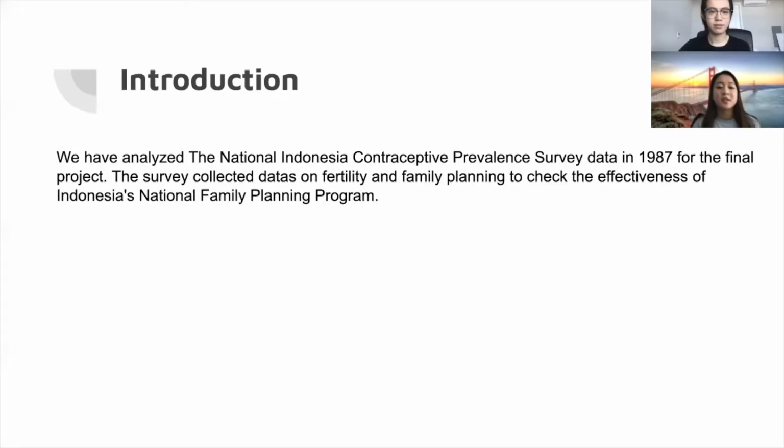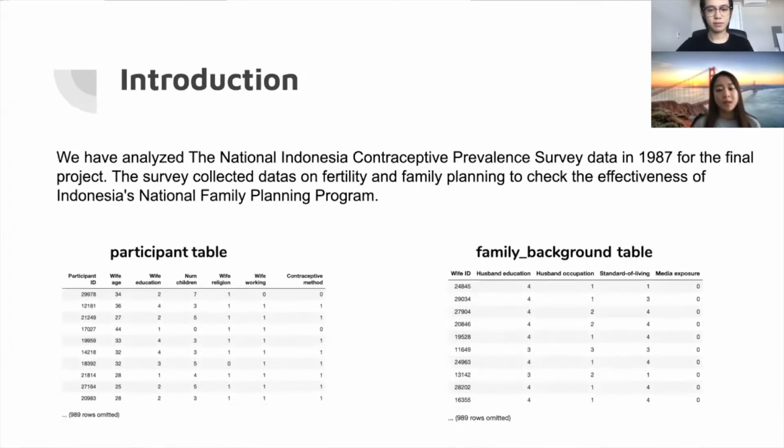As to introduce our data, we have analyzed the National Indonesia Contraceptive Prevalence Survey data in 1987. The survey collected data on fertility and family planning to check the effectiveness of Indonesia's National Family Planning Program. The data consists of two tables, the participant table and the family background table. The participant table focuses on the background information of the females that were surveyed, and the family background table focuses on the female's family's background.